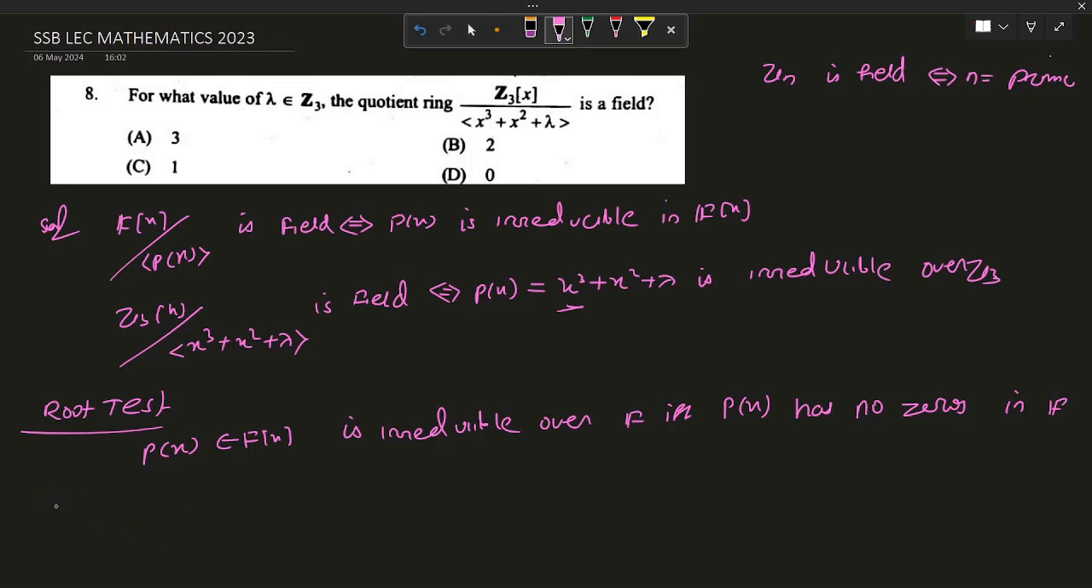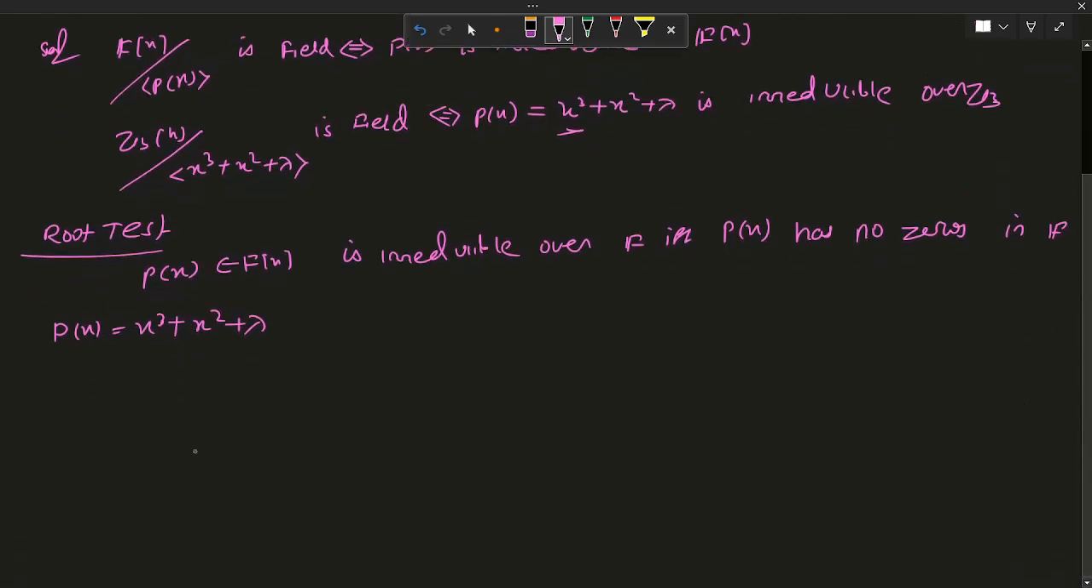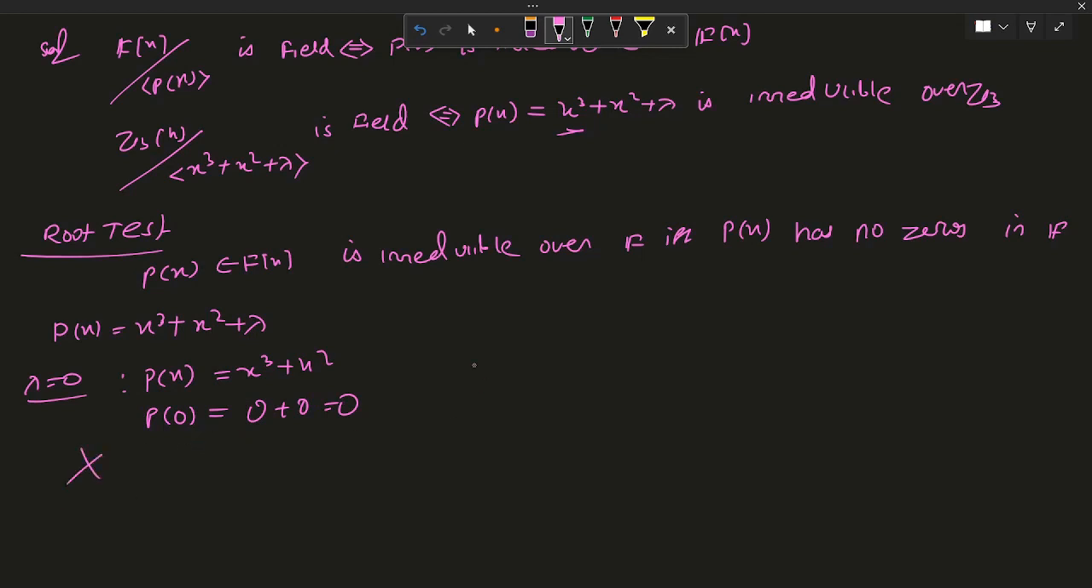Now p(x) equals x^3 + x^2 + lambda. You have to check for lambda equal to 0, 1, 2, for what value of lambda p(x) is irreducible in Z3. If I take lambda equal to 0, p(x) becomes x^3 + x^2, and if I find the value of p(x) at x equal to 0, I get 0 cubed, that is 0, plus 0, that is 0. So 0 is a zero of p(x). So for lambda equal to 0, p(x) is not irreducible.